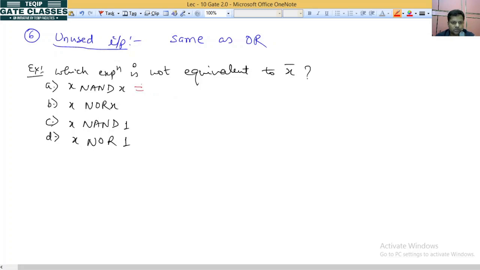If you talk about this, when both the inputs are the same in a NAND gate, we have x dot x, and then take the NAND operation. It will be x bar plus x bar, which can be written as x bar. So it is equivalent to x bar. Now for this, it will be the complement of x plus x. With the help of De Morgan's law, we can break it, and it is also equal to x bar.